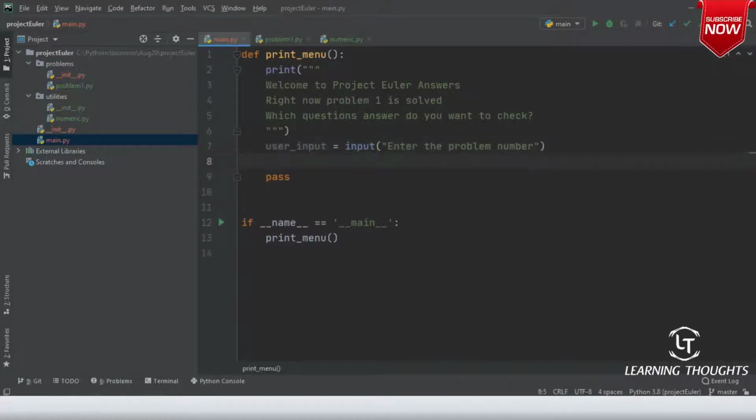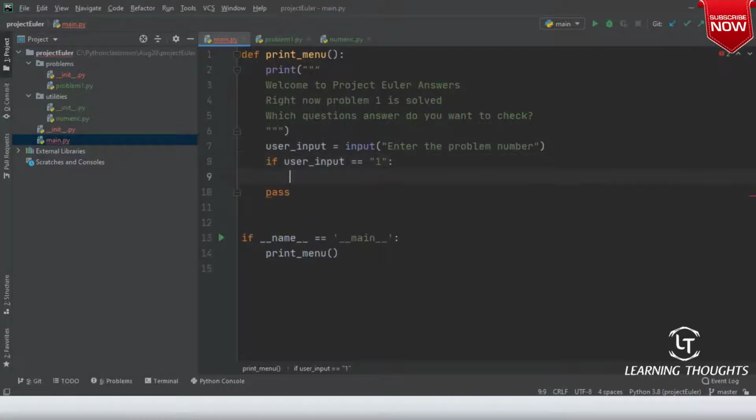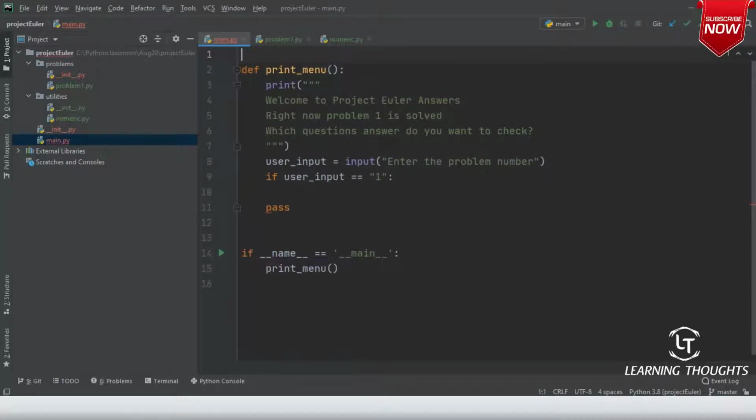Since I have only simple statements at this moment, I will write if user underscore input is equal to 1, or you can convert that to integer also. Then in this I want to import something. So from problems dot problem 1 import problem 1.